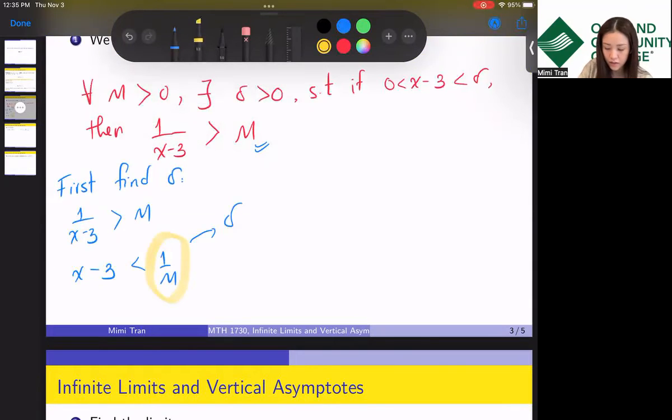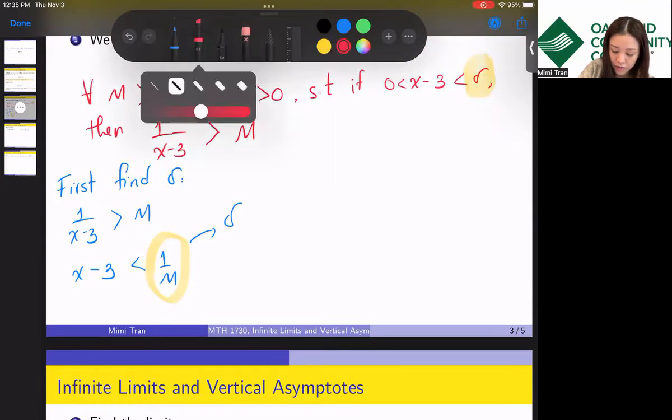X minus 3 is less than delta, or less than 1 over M. Now is the real proof.